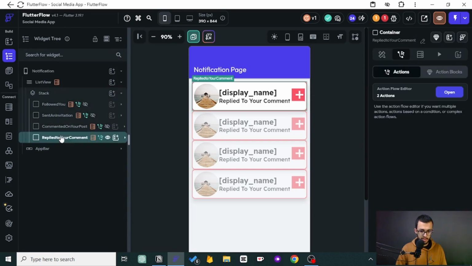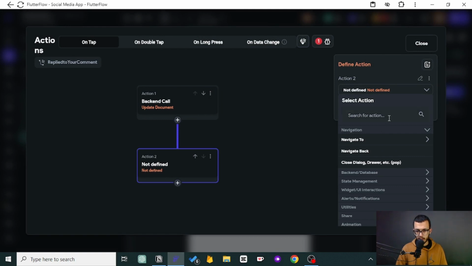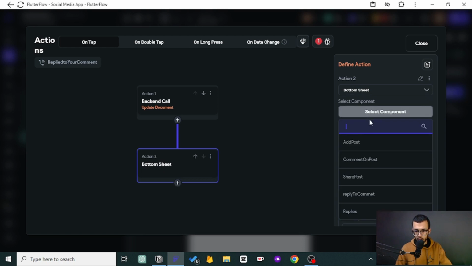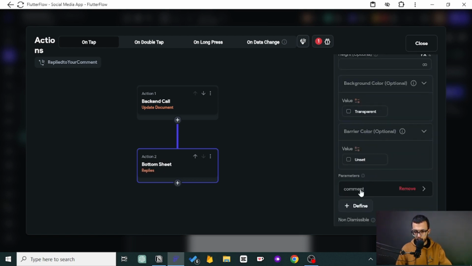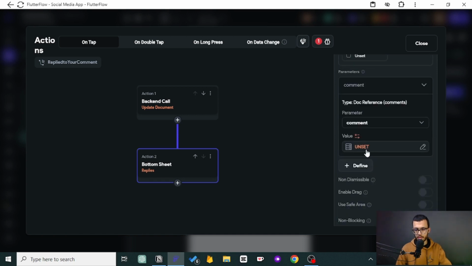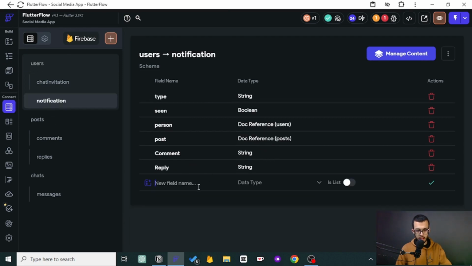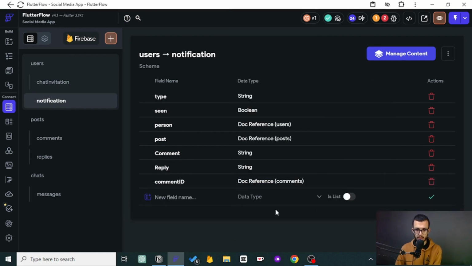So I was about to make a very big mistake, and it was not effective. So luckily I have seen that before we do anything. So the replies, we want to see the replies, and it has the comment. Good. We need the comment. We don't have the comment. So in this case, we have to go back and add it here. I want to add comment ID, document reference from comments. And this is a new field.